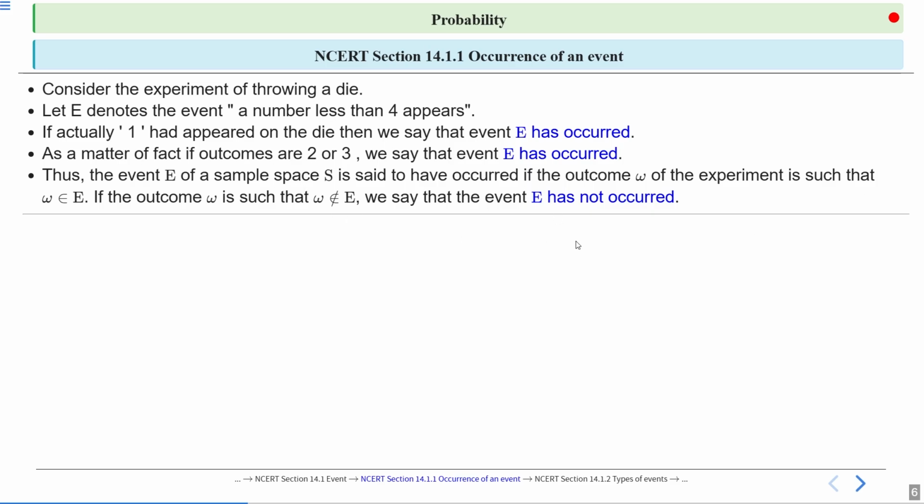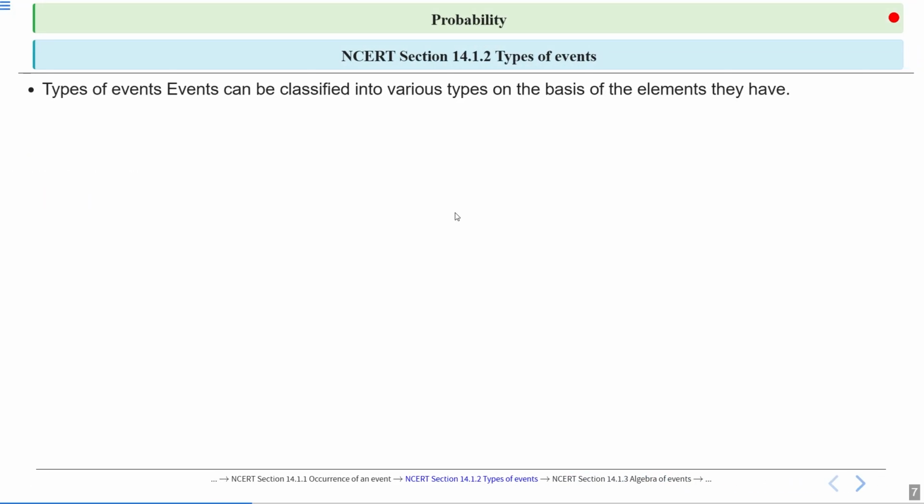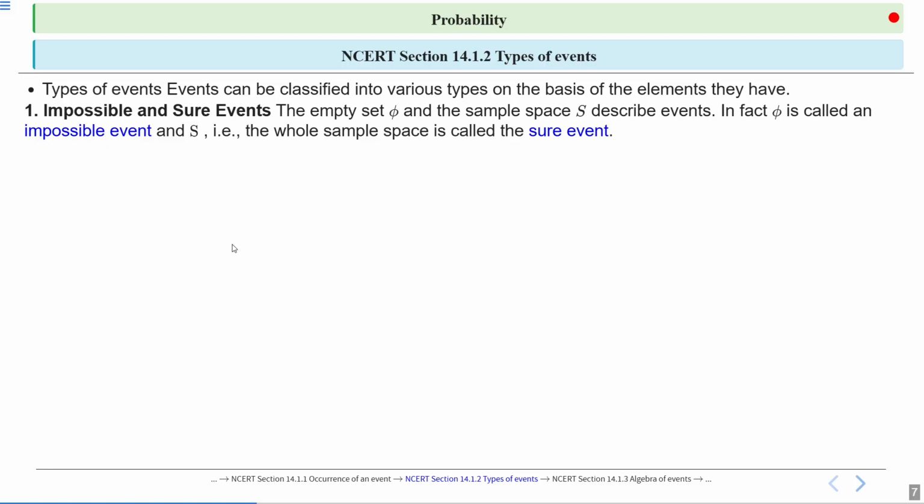So now we will discuss types of events. Types of events can be classified into various types on the basis of the elements they have. So on the basis of elements, we will classify events into various types. Type 1: impossible or sure event.